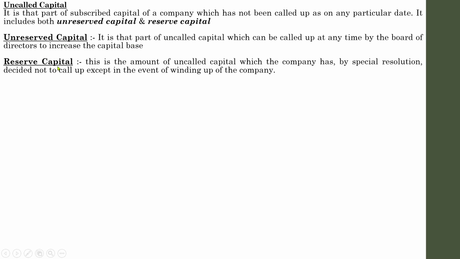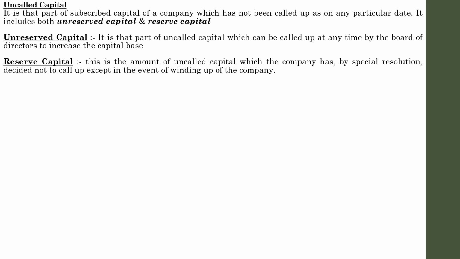Reserve capital means the other part of the uncalled capital that may be called by the company only at the time of winding up of the company. And a special resolution must be passed in order to make that call, and it will be made only at the time of winding up. Winding up means whenever the company plans to close or shut down. Only at that time will these shares be called up. That is known as reserve capital.